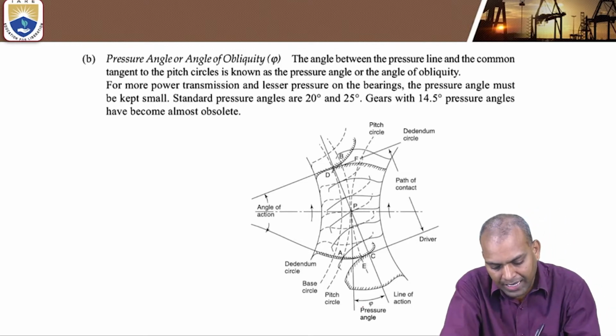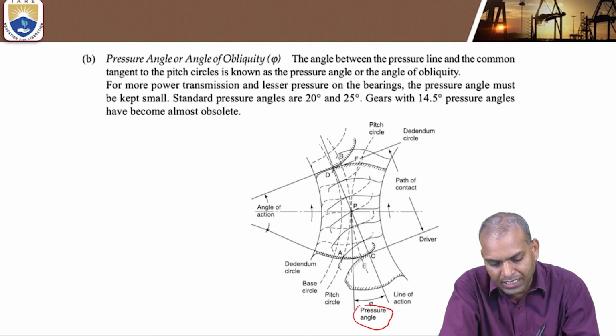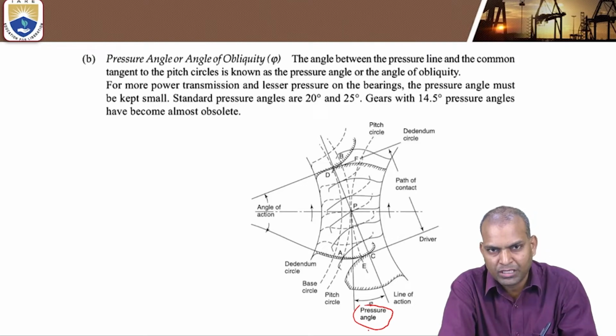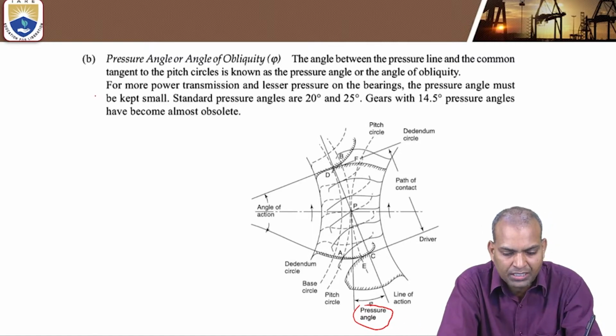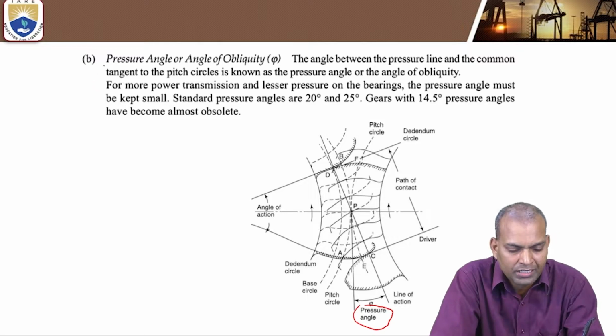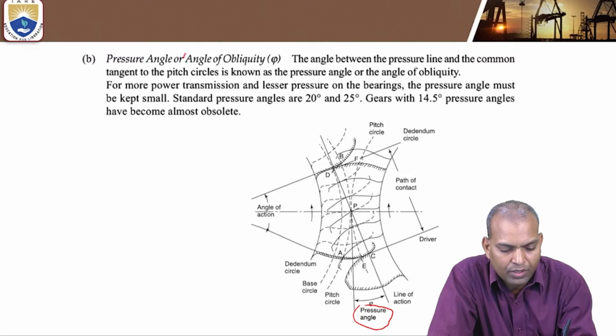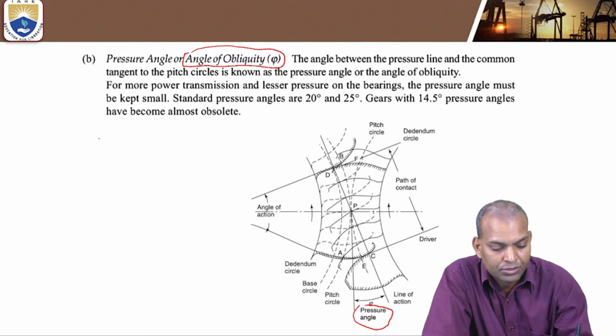Now there is an angle. This angle plays an important role in transmitting the motion. That angle is known as the pressure angle. Only one angle here, that is the pressure angle. Another name for the pressure angle is the angle of obliquity, and it is denoted by phi.